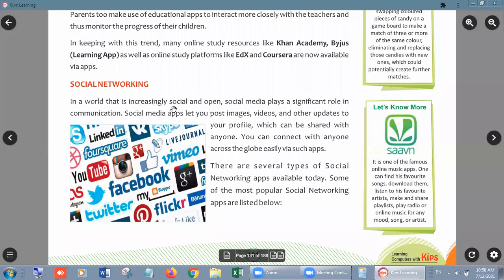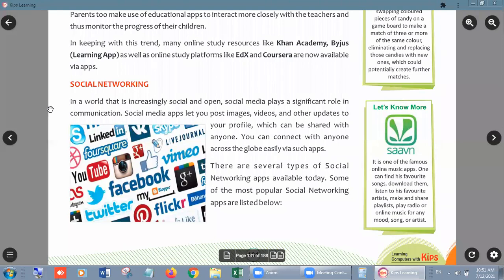In a world that is increasingly social and open, social media plays a significant role in communication. Social media apps let you post images, videos, and other updates to your profile, which can be shared with anyone. Look, students, nowadays the entire scenario is changing very quickly, because now there is no need to write any letter to anyone, no need to send your photographs by post.